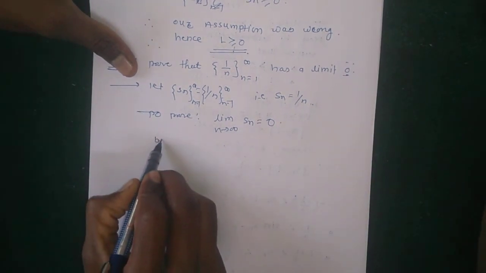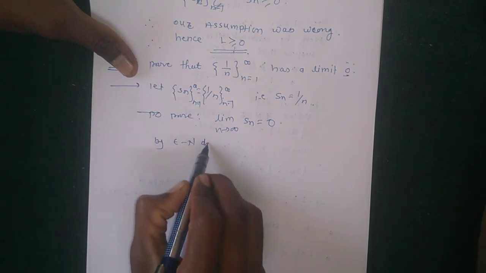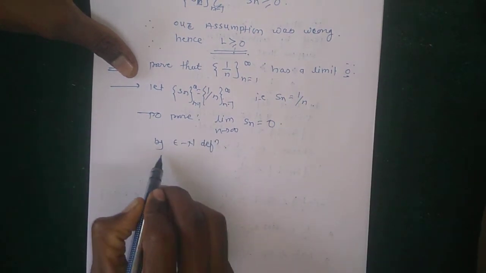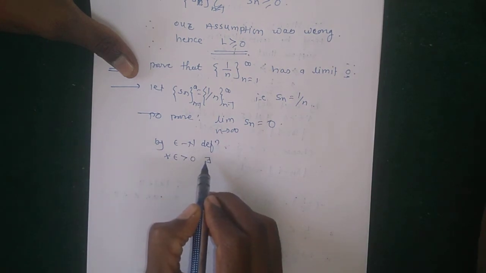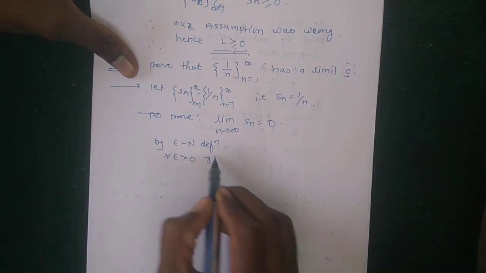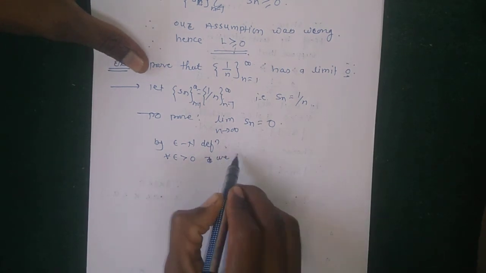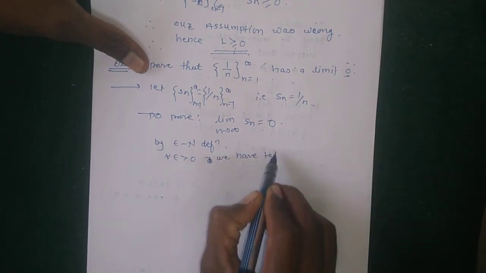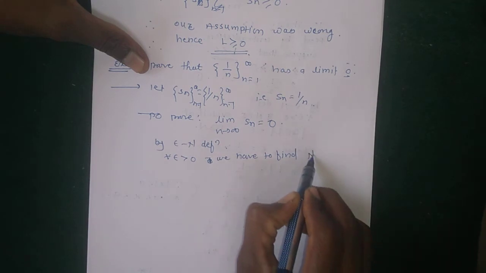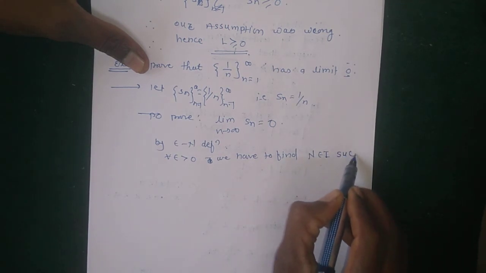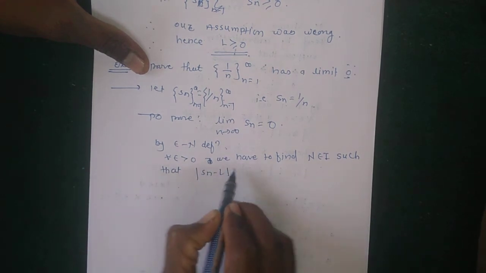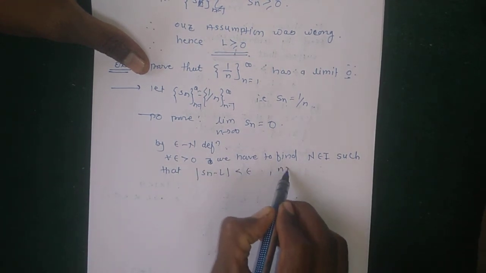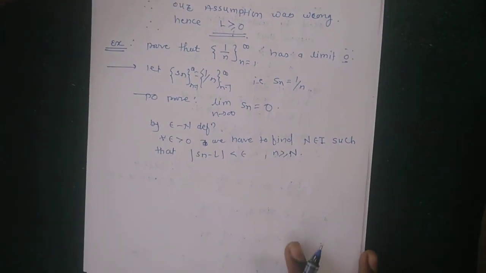So by the epsilon-N definition, for all epsilon greater than 0, we have to find N belonging to the integers such that mod Sn minus L is less than epsilon whenever n is greater than or equal to capital N, a positive integer N.